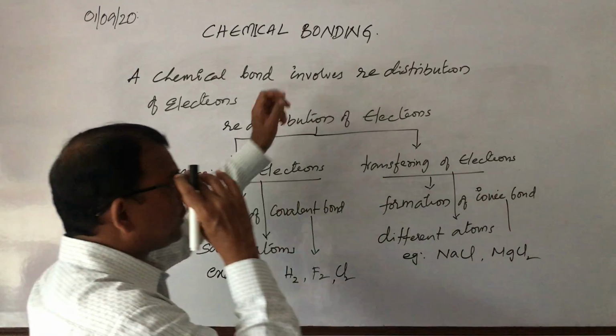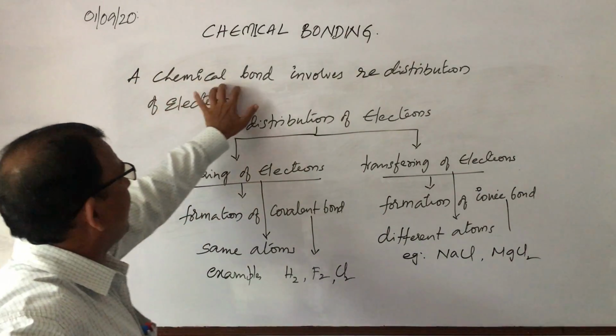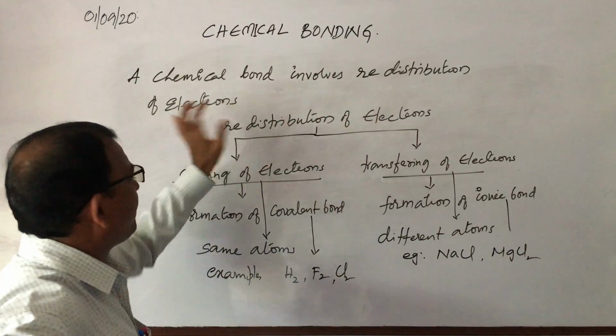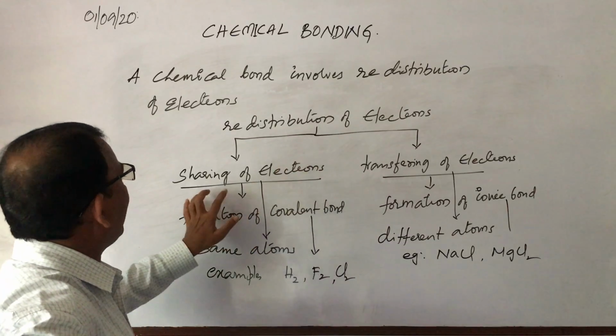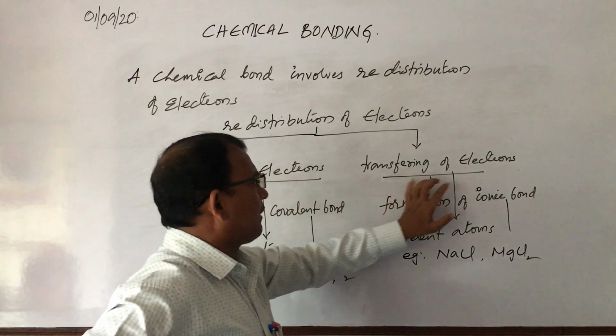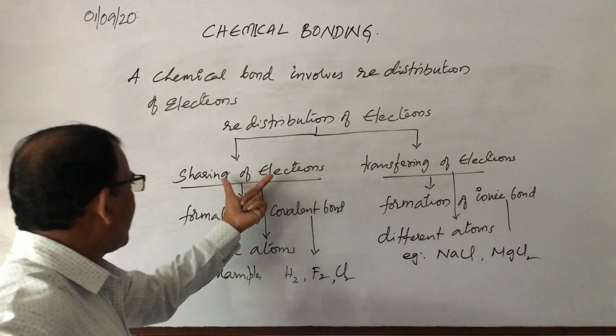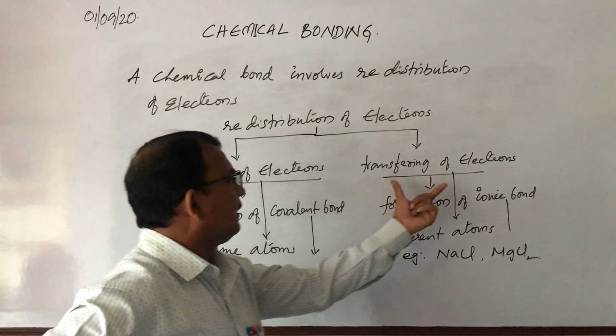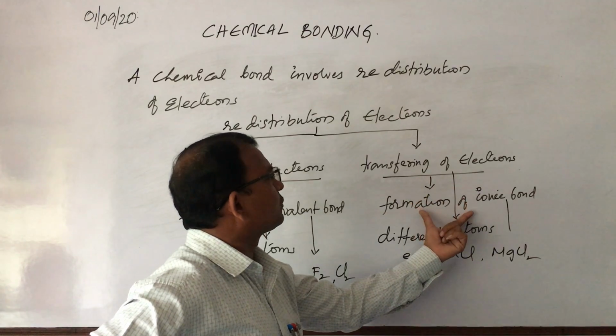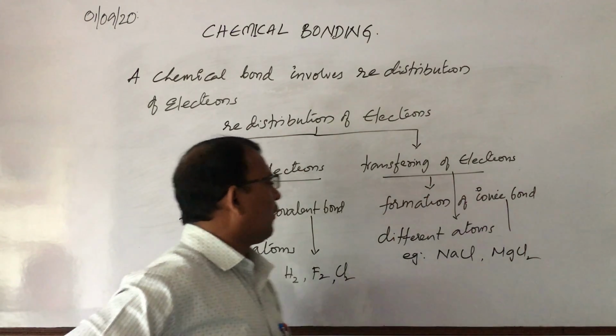Now you see, children, a chemical bond involves redistribution of electrons. Redistribution of electrons takes place either by sharing of electrons or transferring of electrons. Sharing of electrons leads to the formation of covalent bonds, and transferring of electrons leads to the formation of ionic bonds.